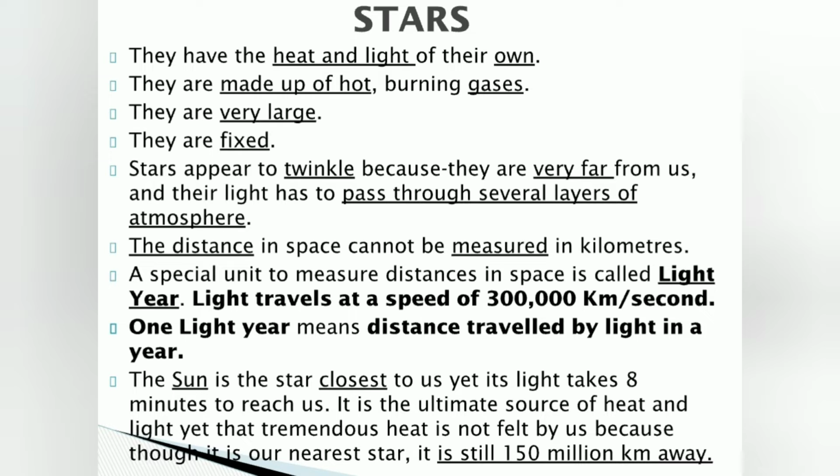Another important question that arises is, when the sun is the ultimate source of heat and light, we all know this, even then why is it that its tremendous heat is not felt by us? The answer is simple: though it is our nearest star, still it is 150 million kilometers away. Now that's a huge distance, right?